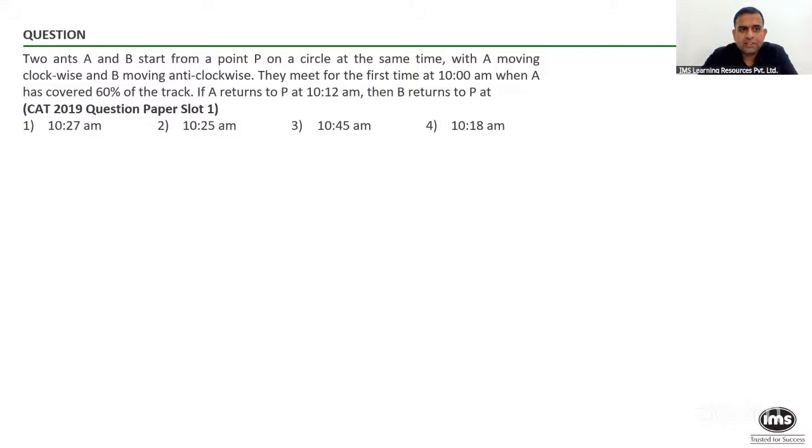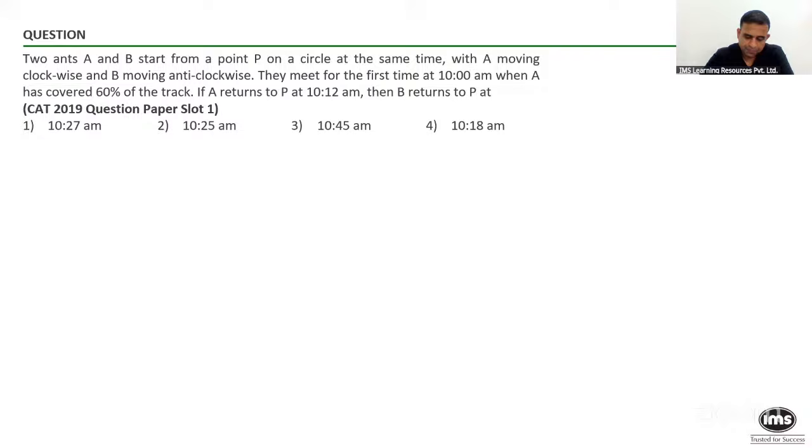So, two ants, A and B, start from point P on a circle at the same time, with A moving clockwise and B moving anti-clockwise. They meet for the first time at 10 a.m. when A has covered 60% of the track. So far, if I may ask you, what do you think is missing? Anyone can tell me what do you think is missing? Do I know at what time A and B have started?